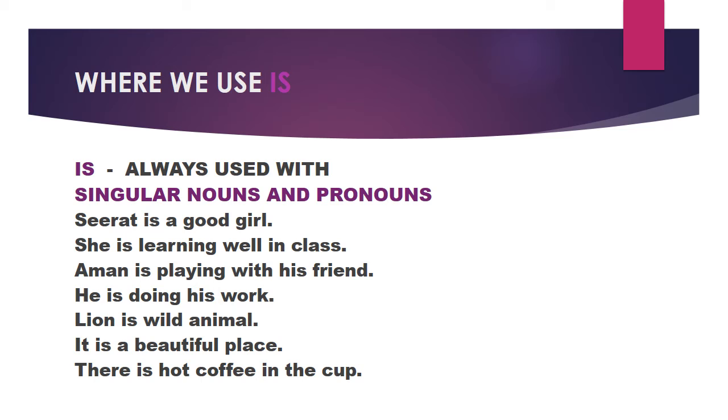Now the last sentence, students, there is hot coffee in the cup. Again here also we are using is, as it is singular, that is hot coffee. One coffee cup is there, so we are using is. So now it is clear, students, when there is singular, that is one person, either in the form of noun or pronoun, we always use is.